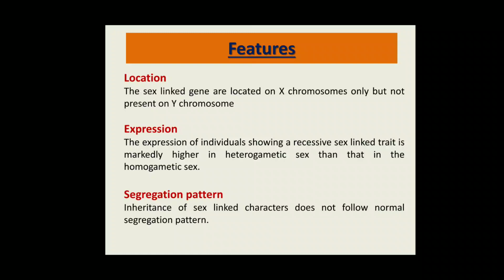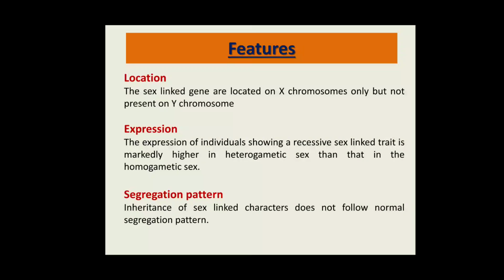And the segregation pattern: the inheritance of sex linked characters does not follow the normal segregation pattern. We all know there is a segregation pattern in Mendelian traits, but sex linked characters do not follow it.